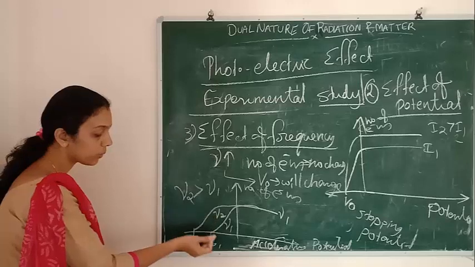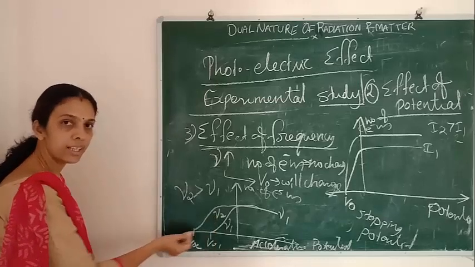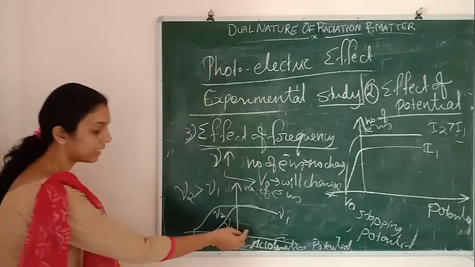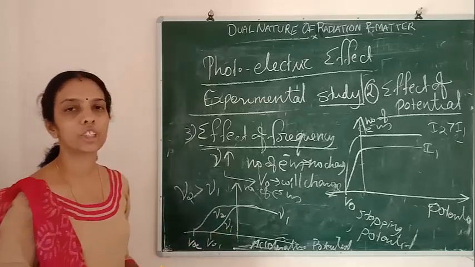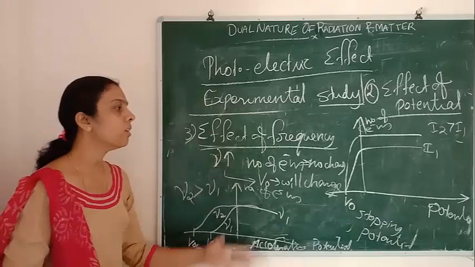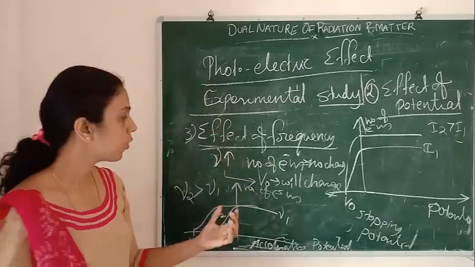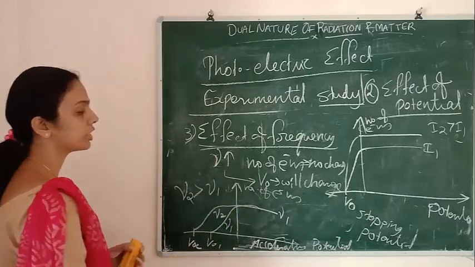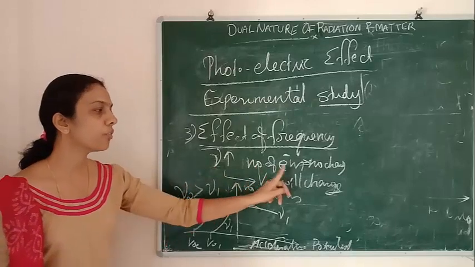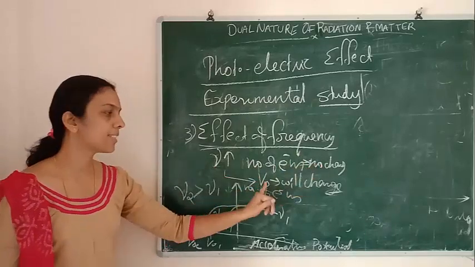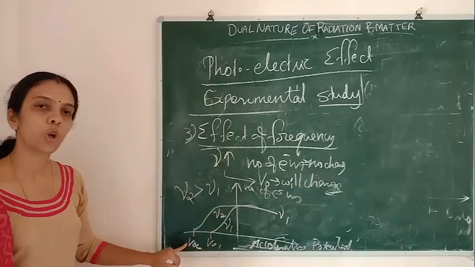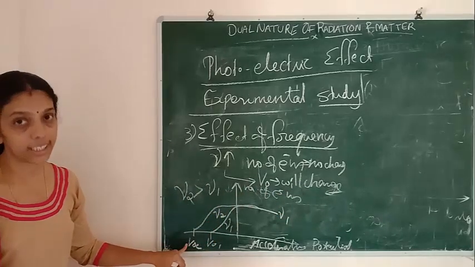As the frequency increases, what will happen? The stopping potential will increase, on the negative side, as we increase the frequency. Clear now? What is the effect of frequency? As frequency increases, the number of electrons won't change, but the stopping potential will increase.